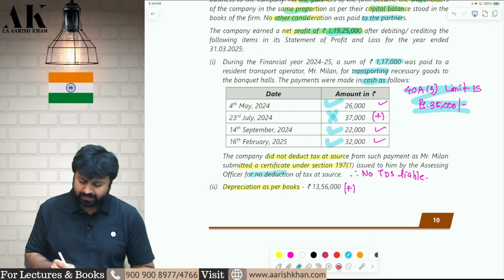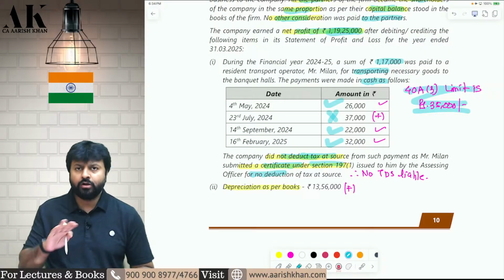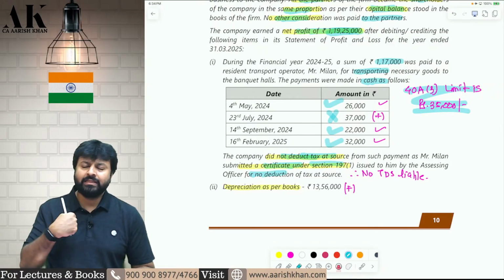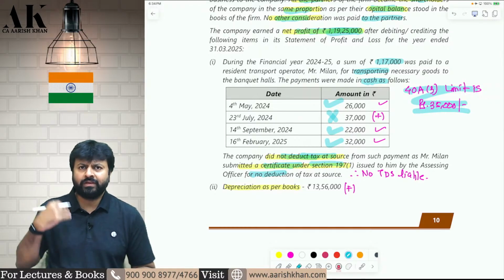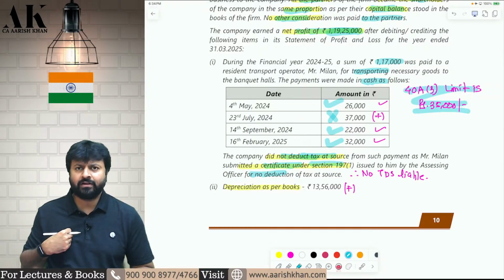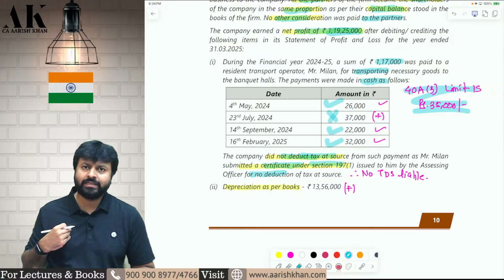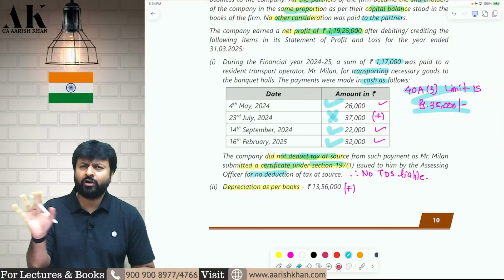TDS you have not deducted. The reason is because the other person, the transporter, has given a lower deduction certificate or no deduction certificate under section 197. That is the reason we have not deducted the TDS. So that is fair enough. Okay. So if the other party, that is the payee, gives a certificate of non-deduction under section 197, then I am not supposed to deduct the TDS. So I have not done anything wrong in that.